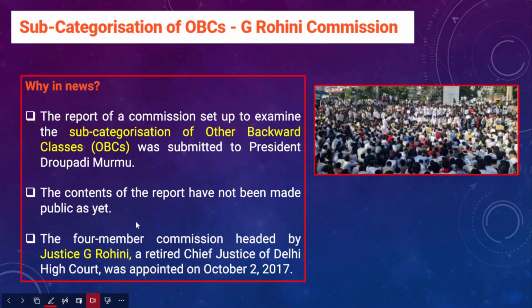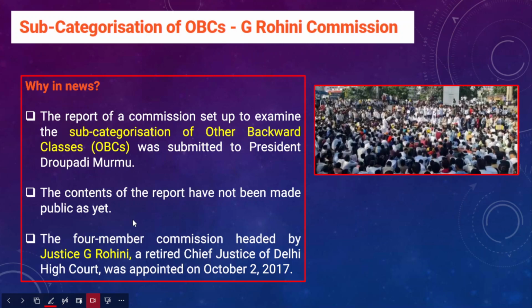So the overall objective of subcategorization is to ensure the reservation benefits will be equitably distributed across all caste groups within OBCs, scheduled castes or scheduled tribes. Now we are talking about the subcategorization of other backward classes. So I hope you understood the basic concept behind subcategorization of OBCs. For this purpose, the Justice G. Rohini Commission was appointed by the center in the year 2017.